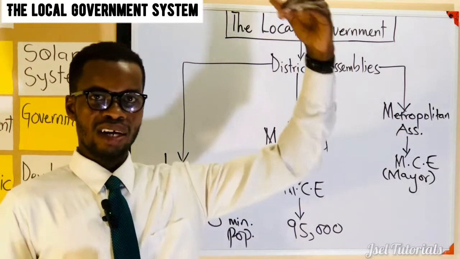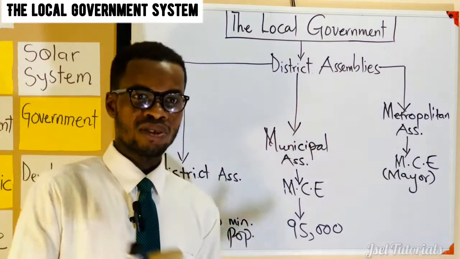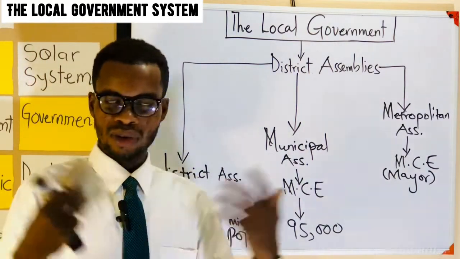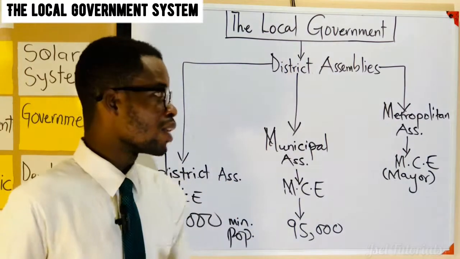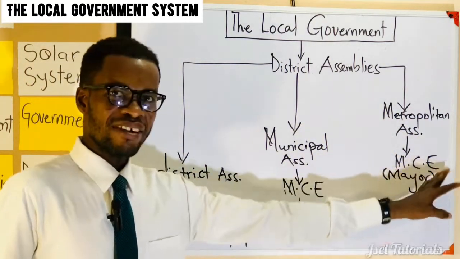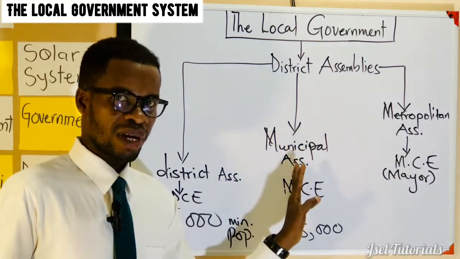From the zonal councils, you come to the area, or the zonal councils can also be called area councils because of the size. So you have the metro, and the sub-metro could be areas that are just equal or equivalent to the size of a municipal assembly.